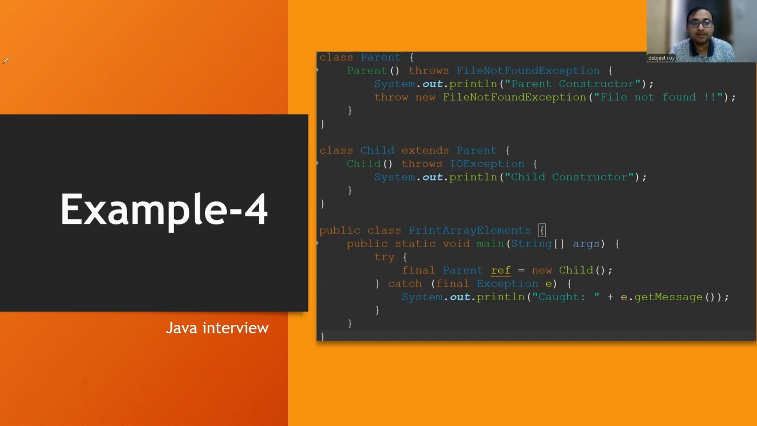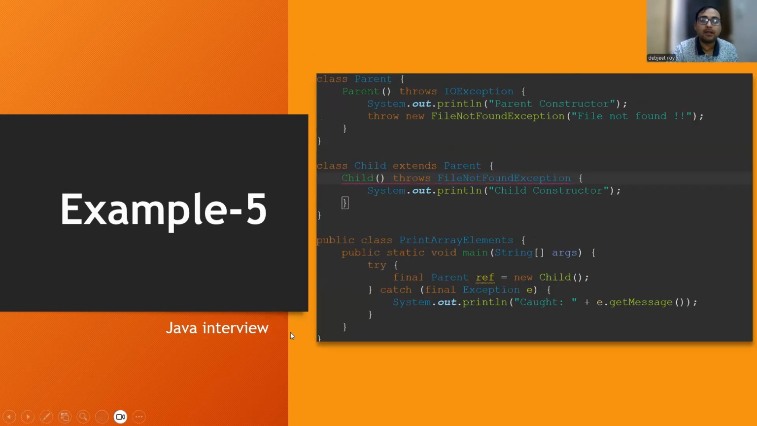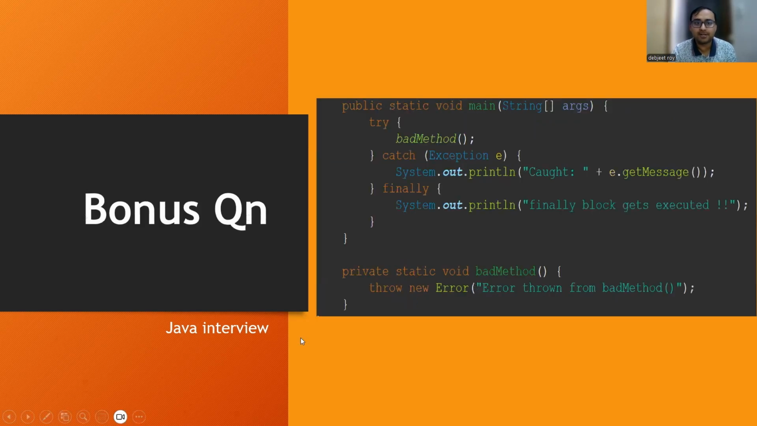Okay, so now let's go to the next question, example 5. Here I have reversed it. If you observe, the parent class is throwing IOException, and the child class constructor is throwing FileNotFoundException. Here, it is going lower in the hierarchy, so it will throw a compile time error. It should not go lower in the hierarchy, it should go upper in the hierarchy with respect to exception. Okay, I hope you got the clarity.